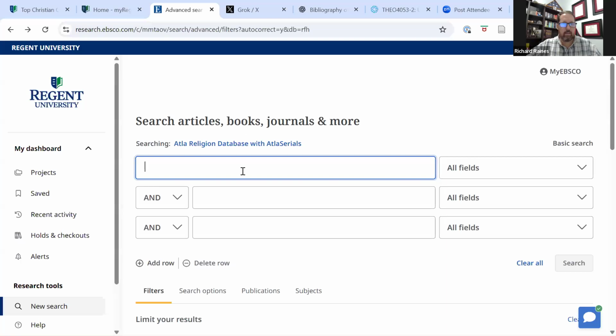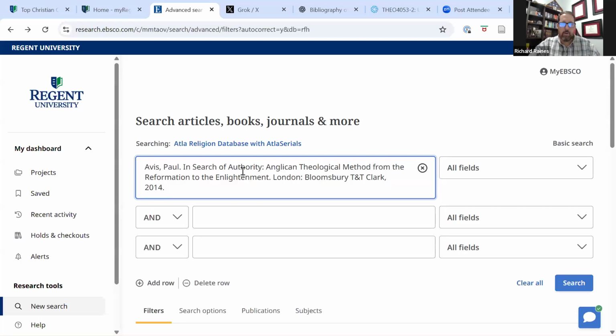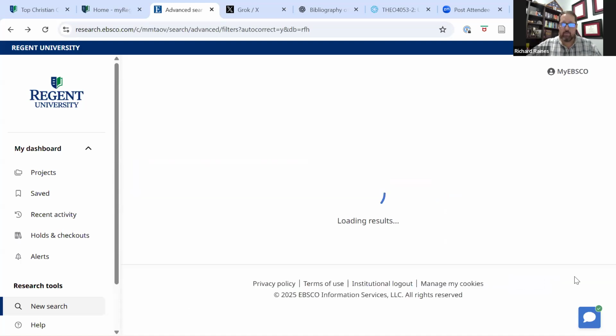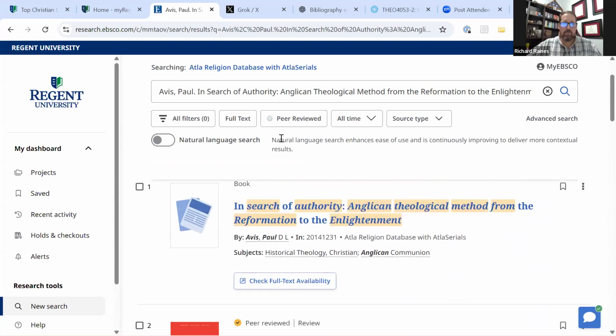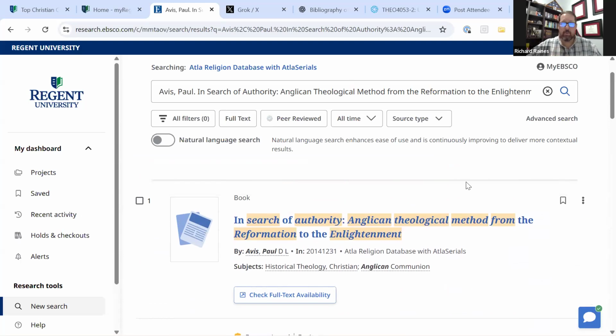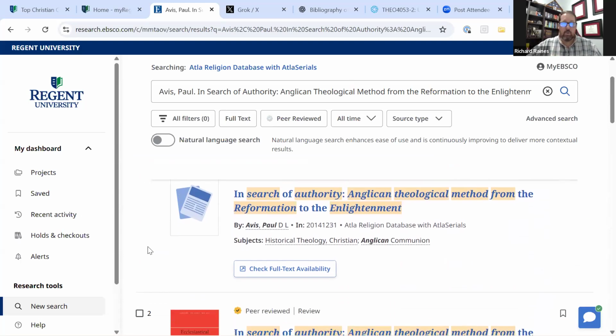Let's go to Atla, and I'm just going to paste the entire thing in the search box. Let's see what comes up. All right, first of all, it's giving me 648 hits on that, but you can see in search of authority, Anglican theological method. All right, the very first, and this never happens, by the way, so I'm glad it happened today. So the very first hit that I got was